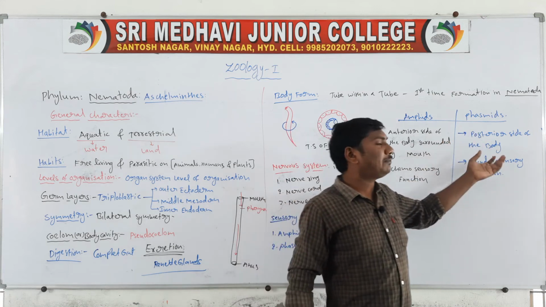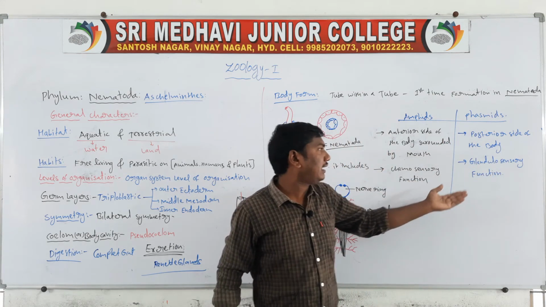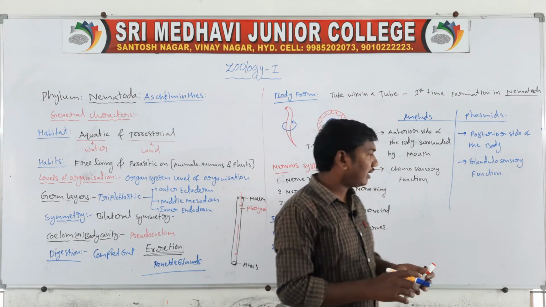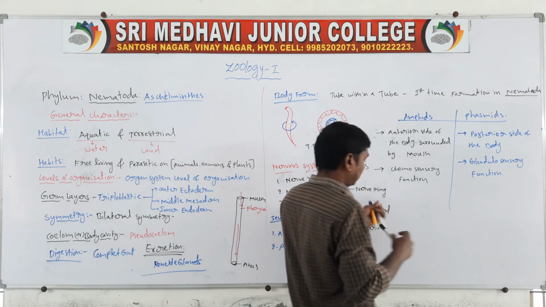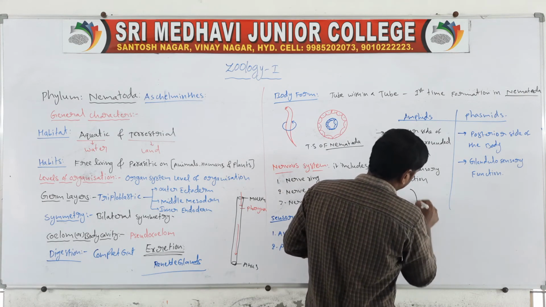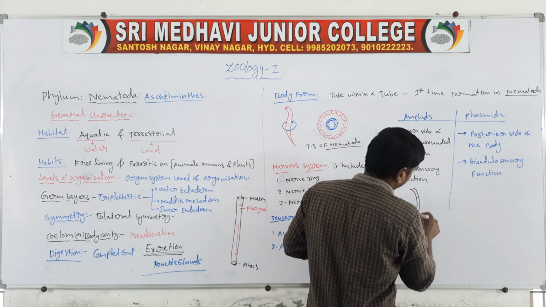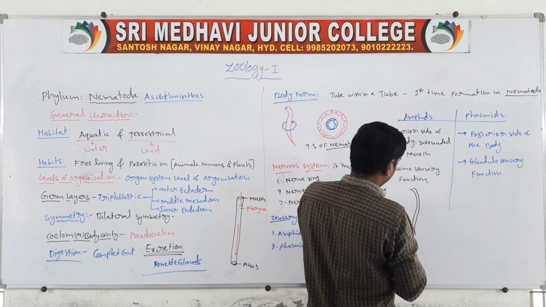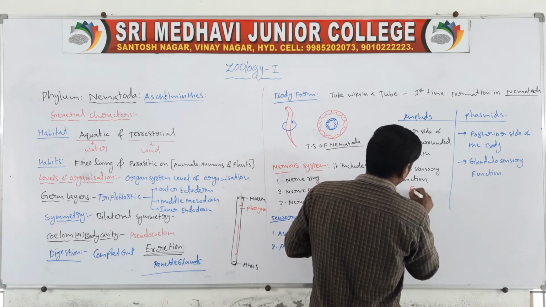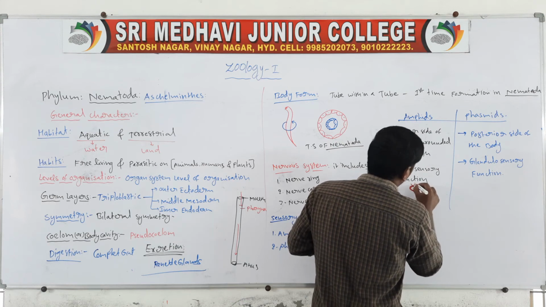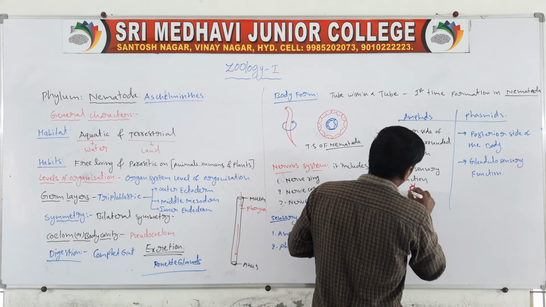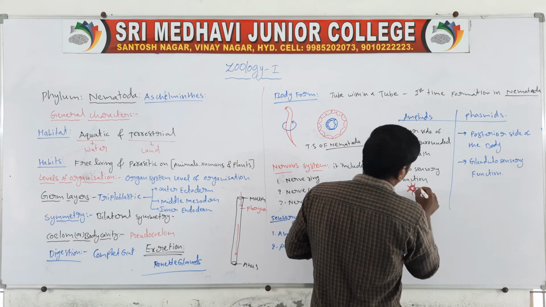Next one, the phasmids present on the posterior side of the body. So they are the glandulosensory functions. For example, so they are the amphids.